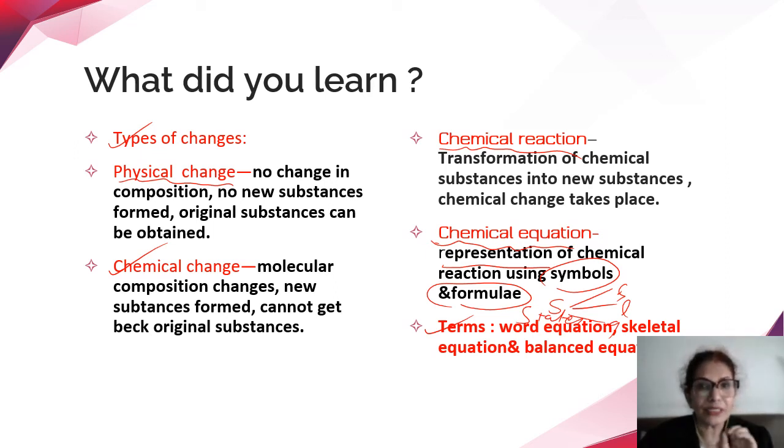Then the second one is the skeletal equation, where we convert the word equation using the symbols and formulae into a chemical equation. Then third is the balanced chemical equation, where we are balancing the number of atoms of each element on the reactant side and also on the product side. This you will be learning in detail in the next topic. Okay?